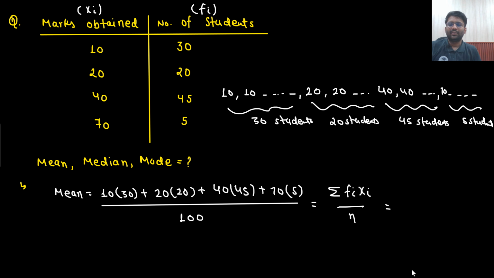Right? So 300 plus 400, and this will become 1800, total 2850, divided by 100. 28.5 is the average. The average is coming out to be 28.5 marks. That means you can say 28.5 marks per student. That means one guy is getting 28.5 marks on average.